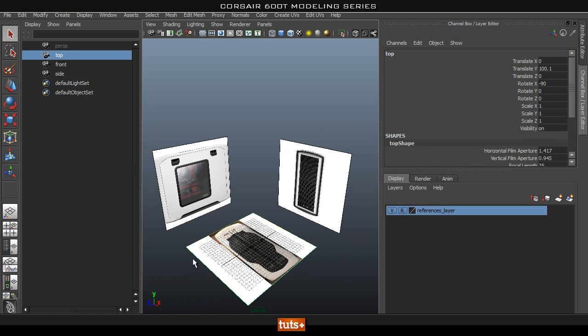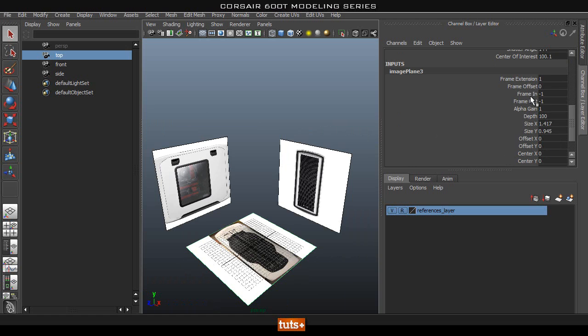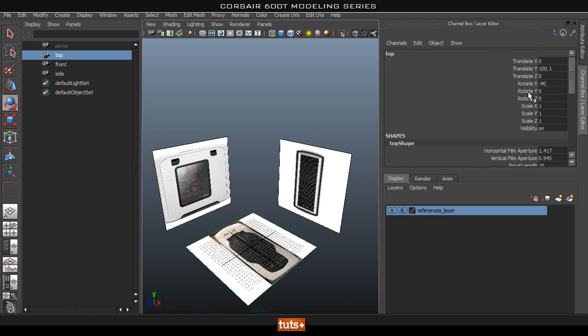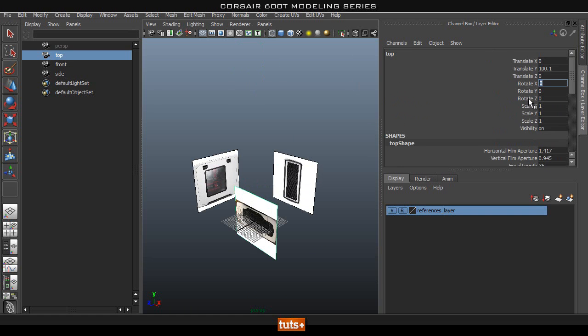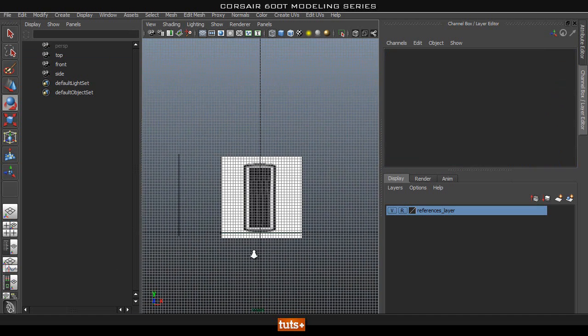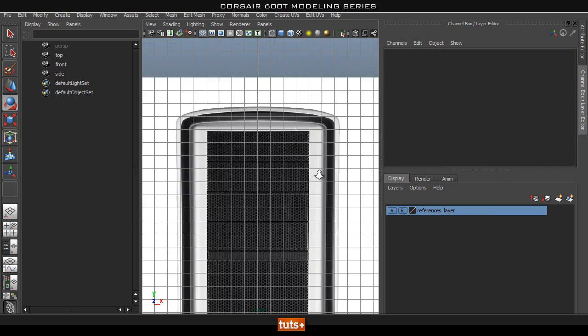We might have to rotate that. If we go into the inputs, we should be able to rotate this. I'm sure I did it probably here. Alright, that didn't work out very well. So let's set this back to -90. Try this with 90. There we go. Okay, so now we rotated that as well. So the first thing we're going to do is make sure that we add this to our layer as well. And then we're going to start modeling this piece in, okay?